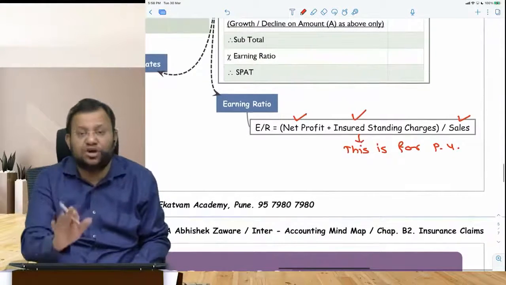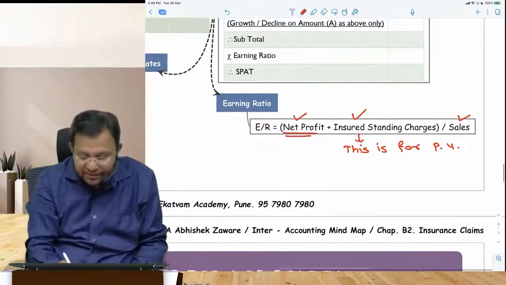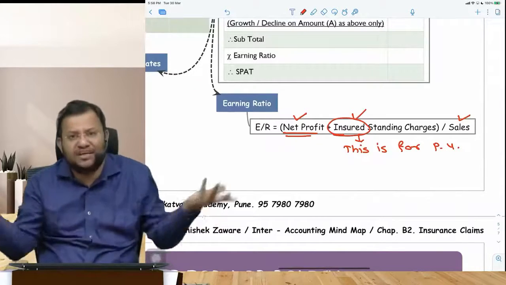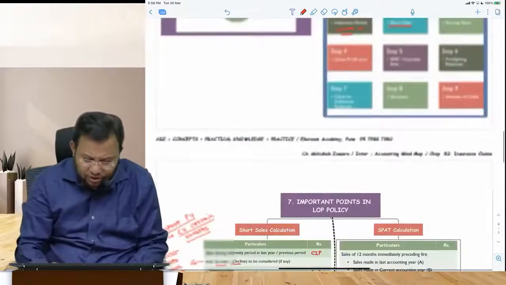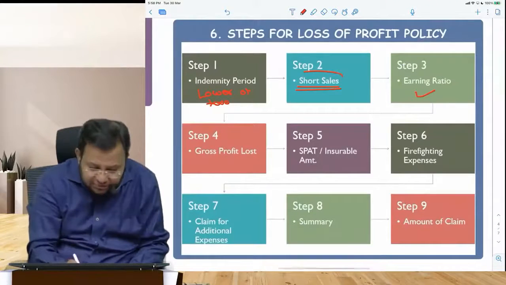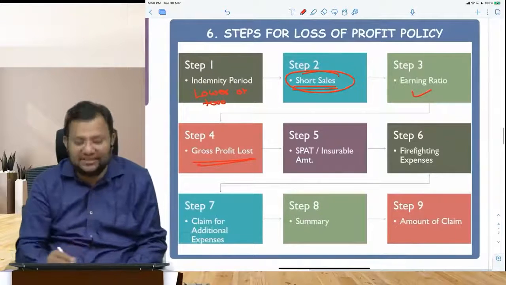It is like a gross profit ratio, but it is not a GP ratio, because it is net profit plus only insured standing charges. If you have insured everything, obviously there will be no problem. Earning ratio. So gross profit lost, claim for GP loss is a multiplication of step 2 and step 3.